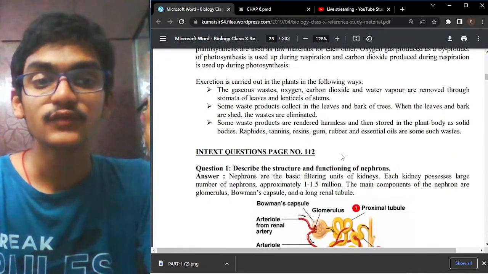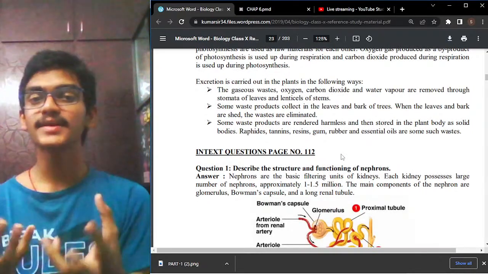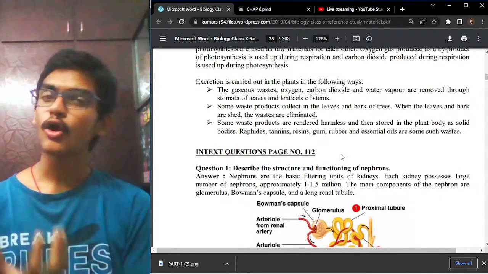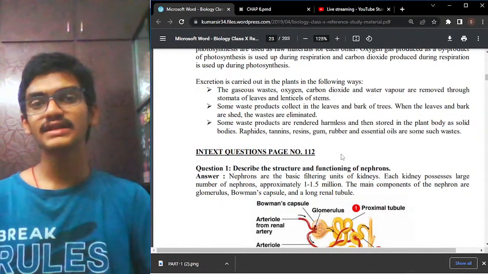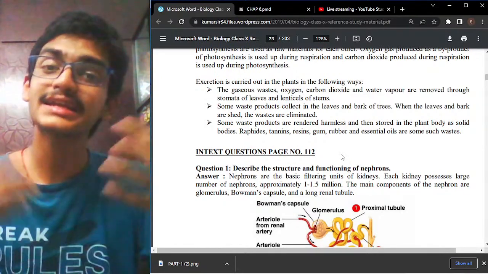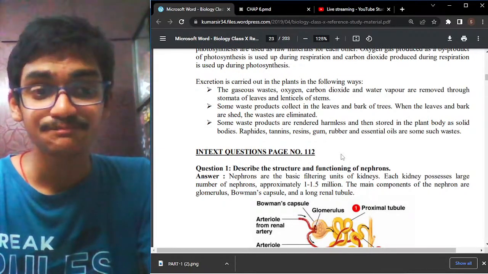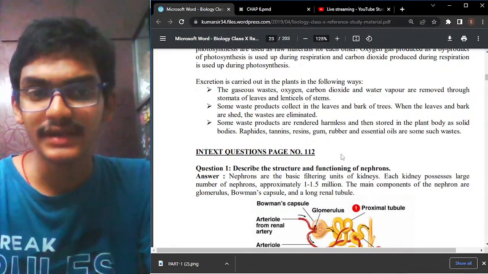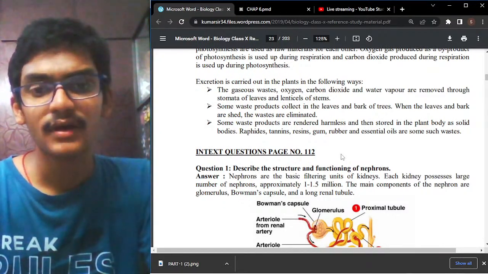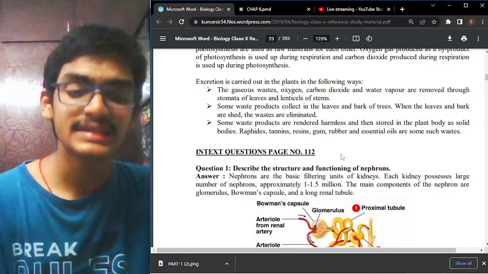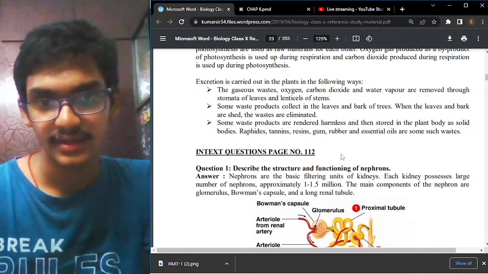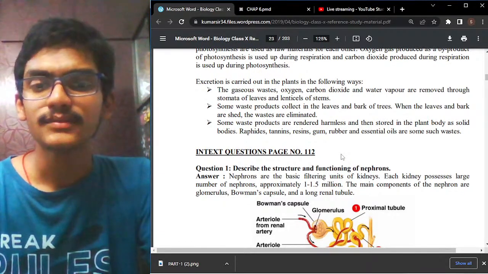The second point is that some waste products collect in the leaves and the bark of the trees. During the autumn season, the fall of leaves and bark takes place. So by shedding of the leaves, they can remove the waste products. The third important thing is that some waste products are rendered harmless and stored in the plant body as solid bodies. For example, resins, gum, rubber, and essential oils like sunflower oil, sesame oil, groundnut oil, and jasmine oil. These are also given out as some such waste products.